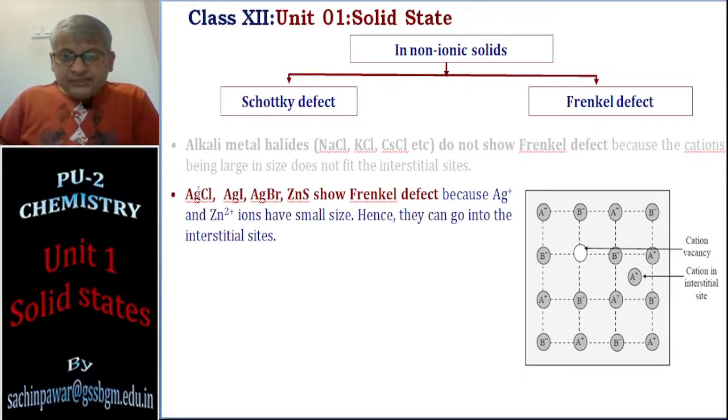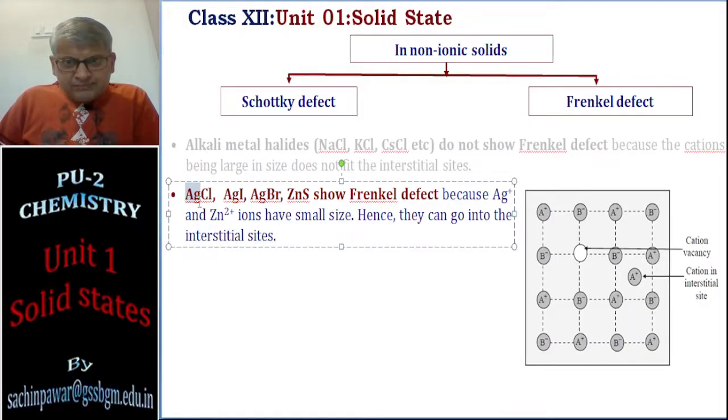Next, silver chloride, silver bromide, silver iodide, these are the examples where they show Frenkel defect. Why? Again, Ag plus ion for chloride, bromide, iodide, and zinc plus 2 ion for sulfide. Size of the Ag plus or Zn plus 2 ion is small, so that small sized Ag plus ion can easily fit into this interstitial space, and that's why they show Frenkel defect.